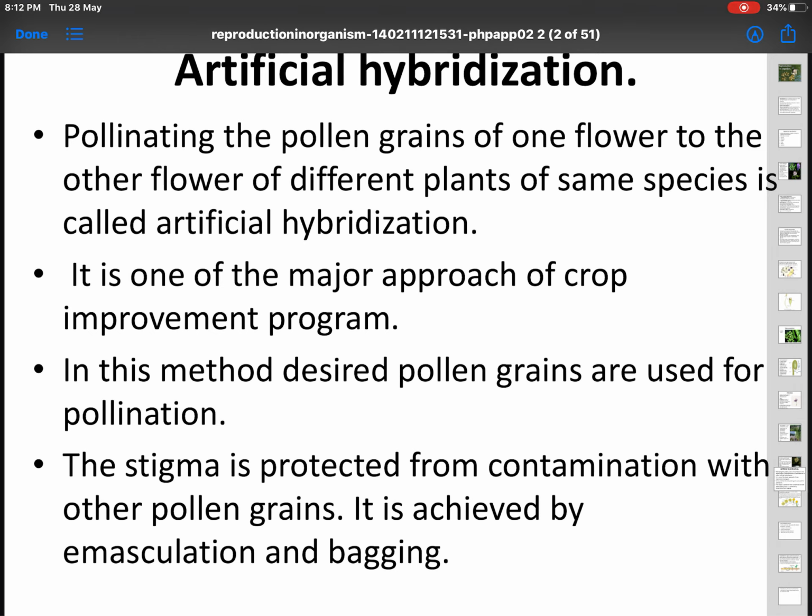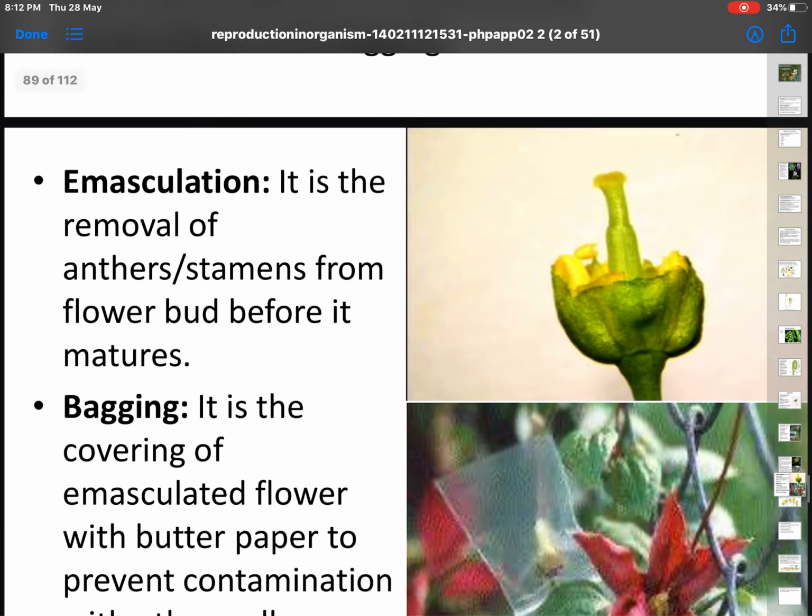Now, how do you do artificial hybridization? Pollinating the pollen grains of one flower onto the flower of a different plant of the same species is called artificial hybridization. Why are we calling this artificial? Since it is created by us. It's one of the major approaches for crop improvement programs. In this method, desired pollen grains are collected and used for pollination. The stigma is protected from contamination with other pollen grains. It is achieved by either emasculation or bagging.